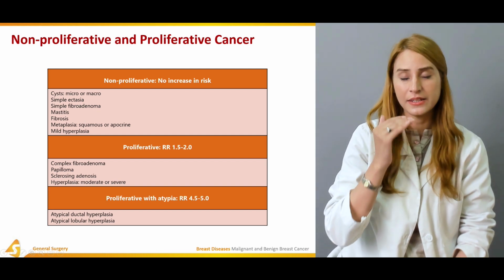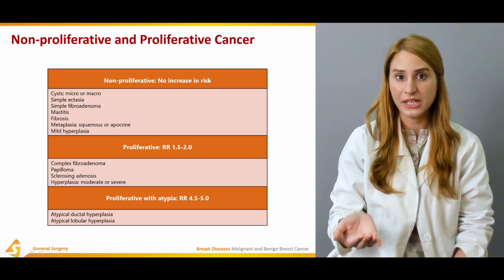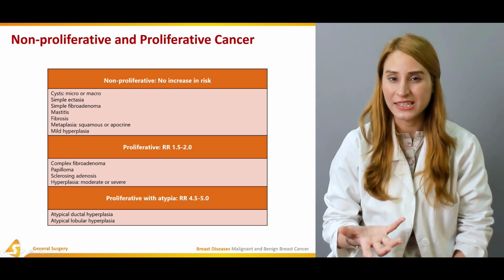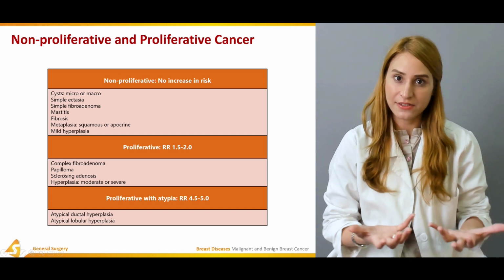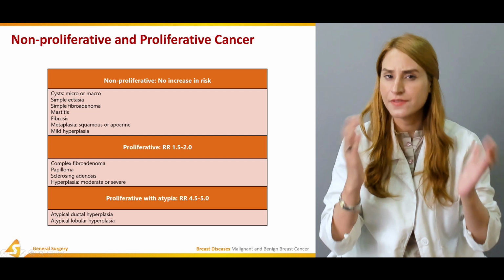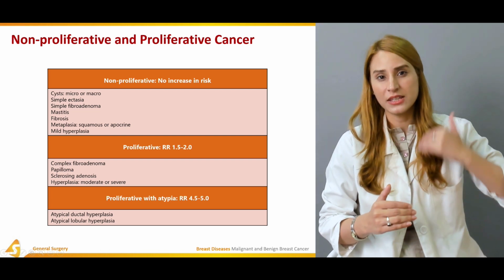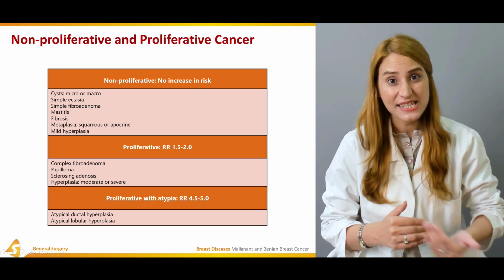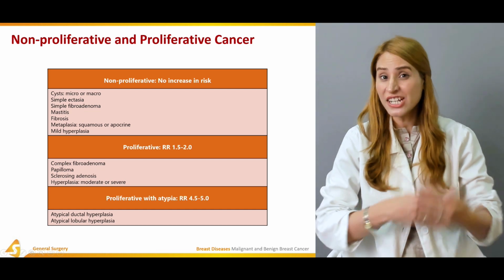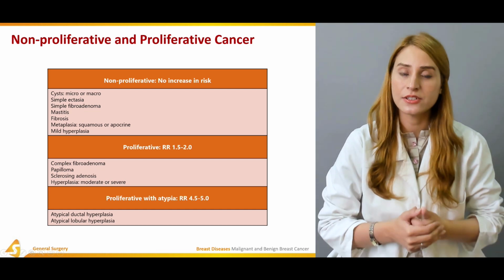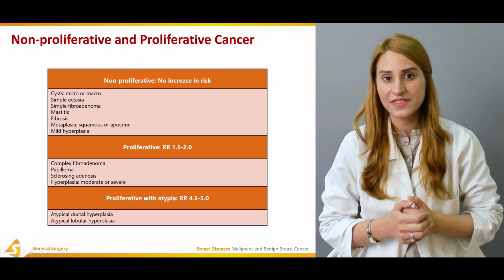But there is another category, proliferative without atypia, right? What is atypia? That means a change in the shape of cells, right? Normal cells have a specific shape, size and regularity. But when they undergo a process of metaplasia or malignancy, there are changes, like an increase in nuclear to cytoplasmic ratio and increased mitotic activity as well.